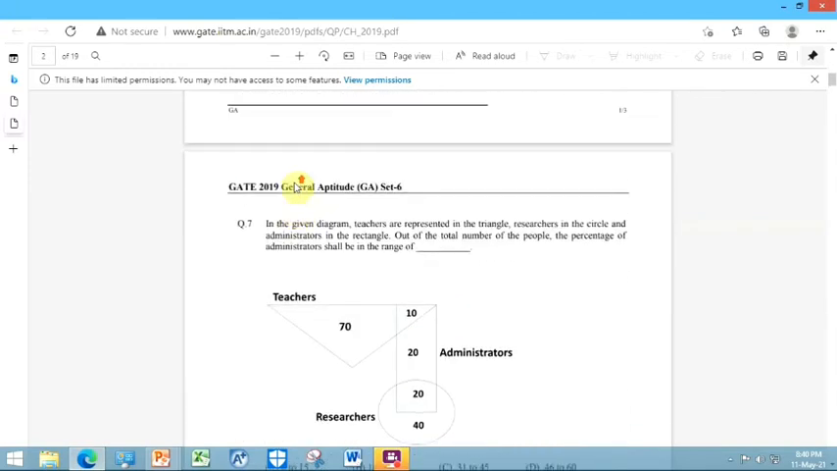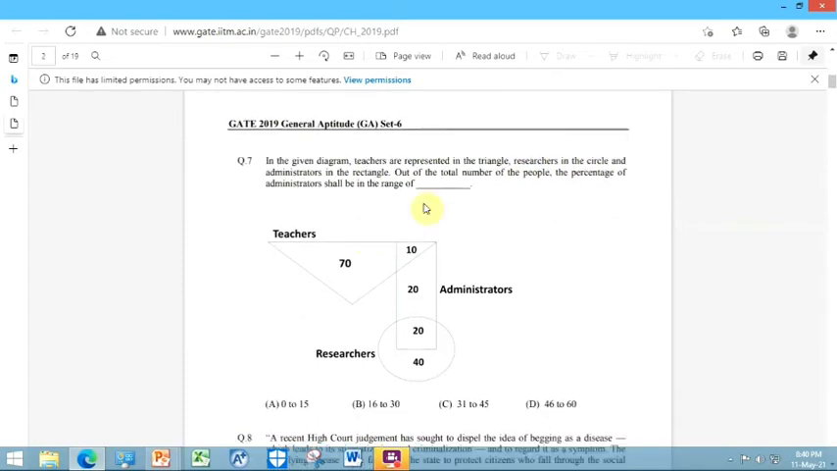Now in the given diagram, teacher is represented by a triangle, researcher is a circle. Out of these, the percentage of administrators shall be in the range of what? So the percentage of administrators is asked. Total administrators are 20, 10 and 20. So total will be 20 plus 20 plus 10. So the answer is 50.